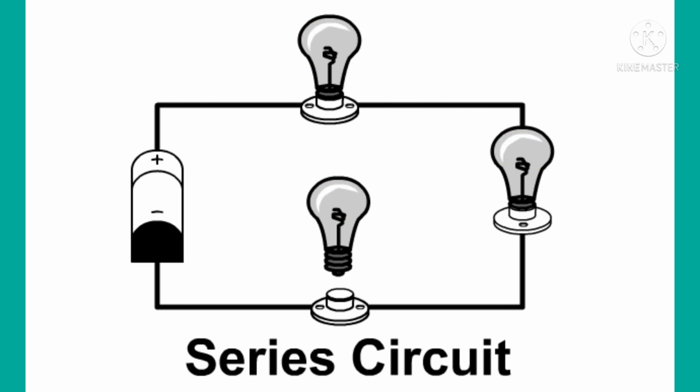Advantages and disadvantages of series circuit. Advantages: Number 1, more power sources can be added to increase the voltage. Number 2, it does not require lots of wiring connections. Disadvantages: Number 1, only one pathway for an electric current to flow through. Number 2, when one bulb burns out, the other bulbs will not function anymore. Number 3, increasing the number of loads decreases the current that passes through each bulb.